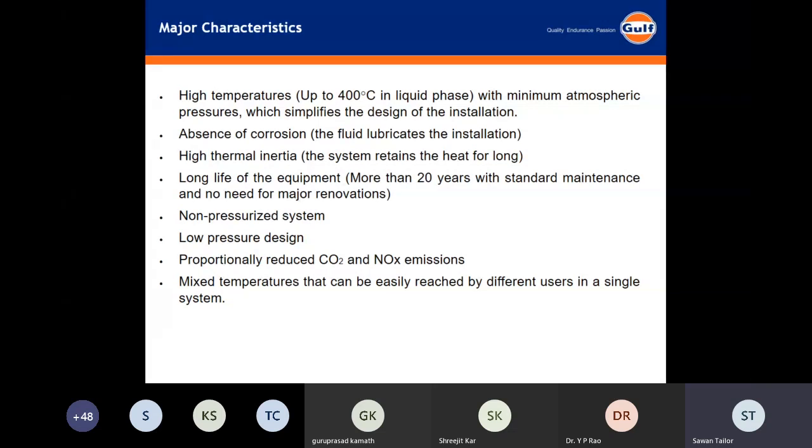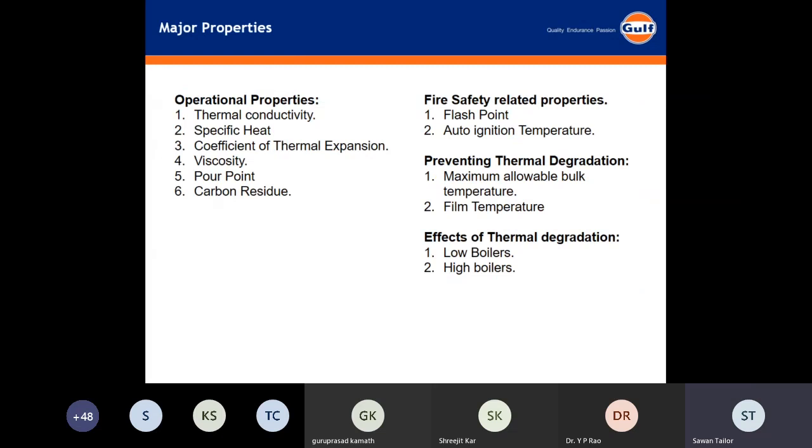Then you can have mixed temperatures that can easily be reached for different applications using a single system. Okay, so these can be some major characteristics of a heating system using a thermic fluid. Next is the major properties of the system. Major properties of the thermic fluid.